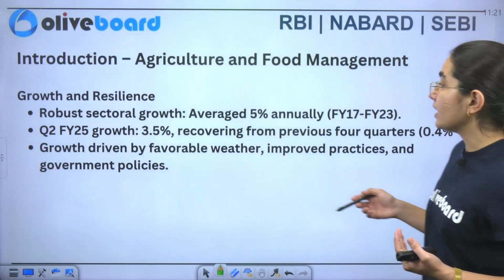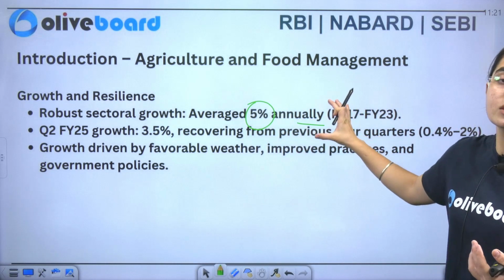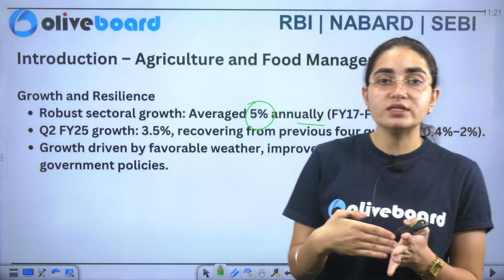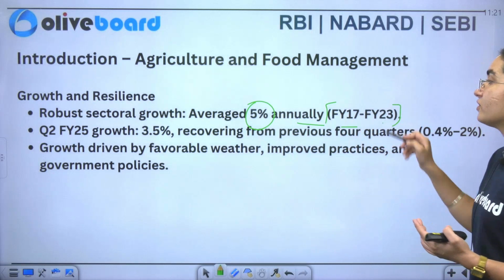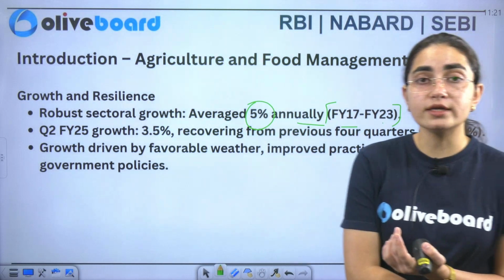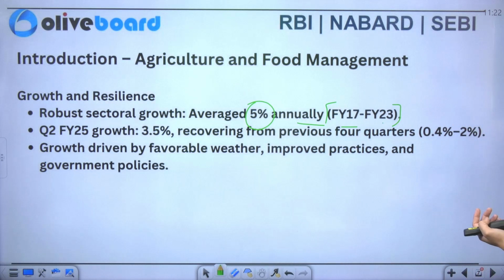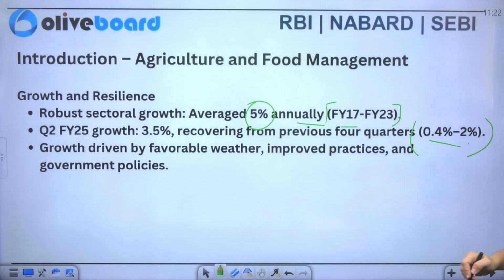Now you can see that there is an average annual growth of just 5%. Now the gap is again so much. They have considered the period from 2017 to 23. So there is an average growth of just 5%, and they are calling it robust. You can see what the case is here. Similarly, Q2 financial year 2025 growth says that we are at just 3.5%, recovering from the previous quarter, that was 0.4% to 2%.